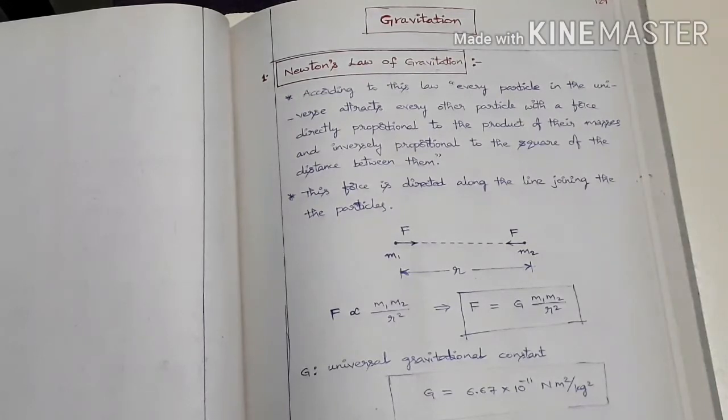Next, some important points regarding gravitational force. One is that the gravitational force is always attractive in nature, and it is independent of the medium between the particles. Next, it is independent of the presence of other particles. So a third particle cannot influence the force between 2 particles. That is the superposition principle. So gravitational force obeys the superposition principle.